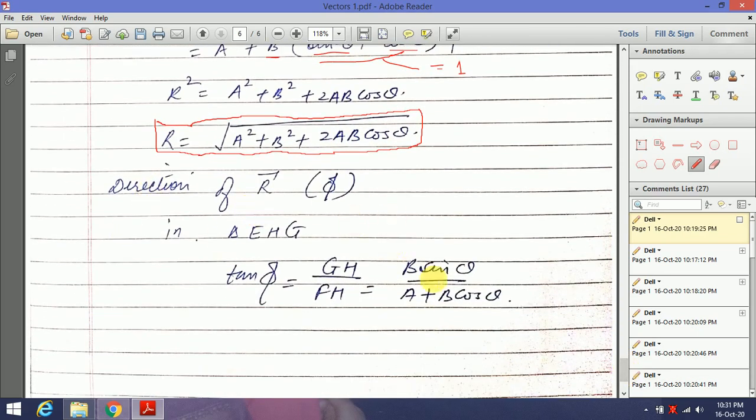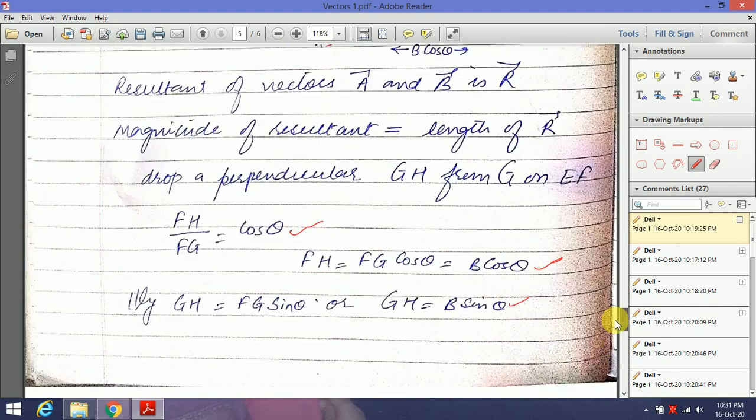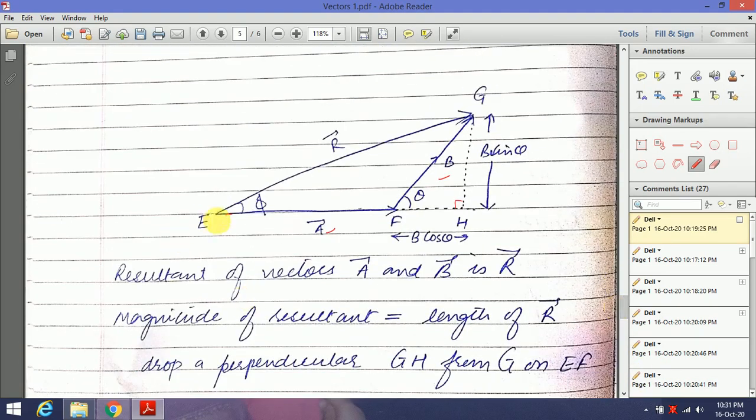Now the direction of vector R, that is phi. Let's go to the diagram again. So you see this is a resultant vector, and let us consider it is making an angle phi with vector A. Now in which direction is it going? Either this direction or this direction. You see this angle phi will decide the direction of this resultant. So phi we need to calculate.